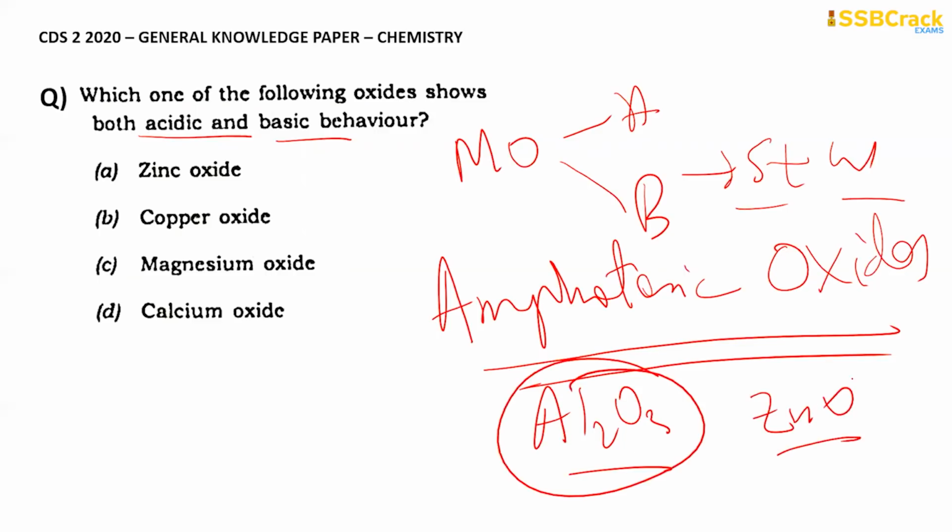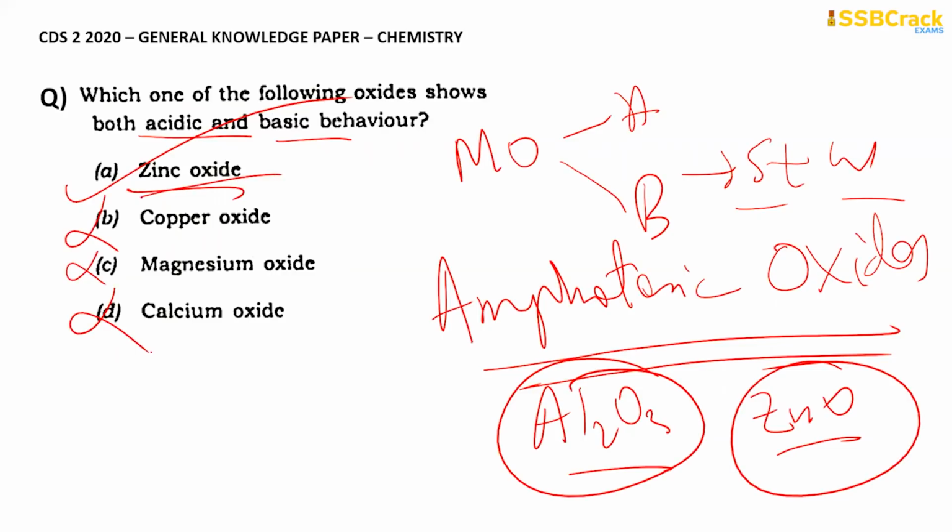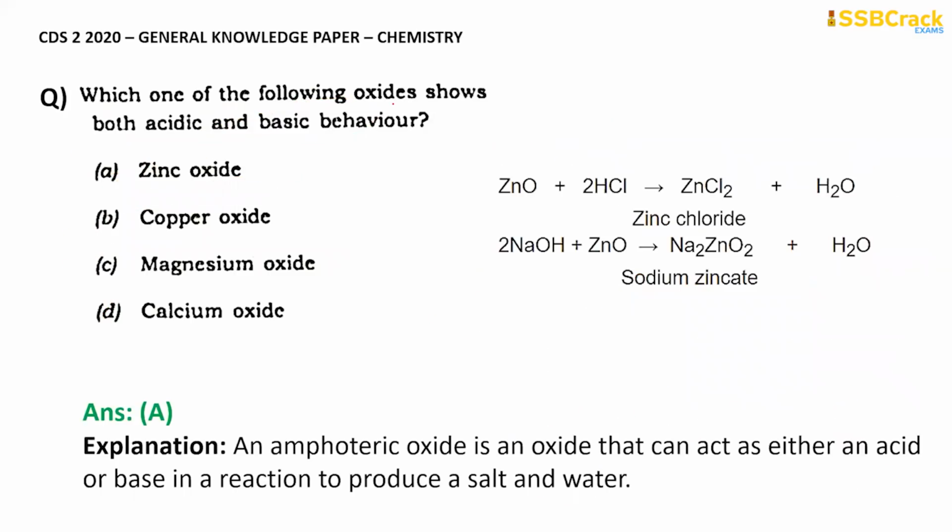So these are the two types of oxides we have. You see we have only one option here, that is zinc oxide. The rest are all wrong. The correct way of answering a question is that you should know why the other three options are wrong. When you already have very good clarity about why the other three are wrong, then automatically you will be very confident about the option you are marking correct. So here the correct answer will be zinc oxide.